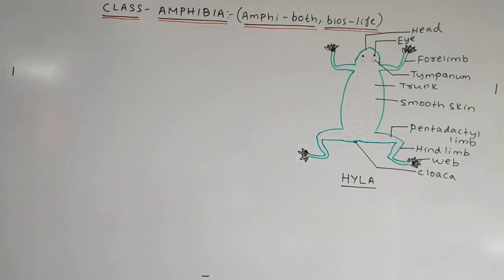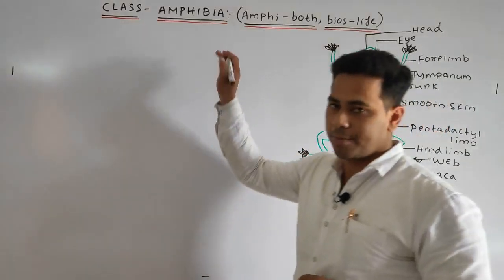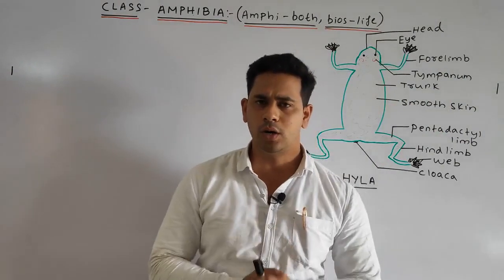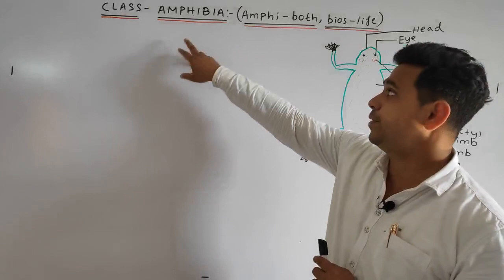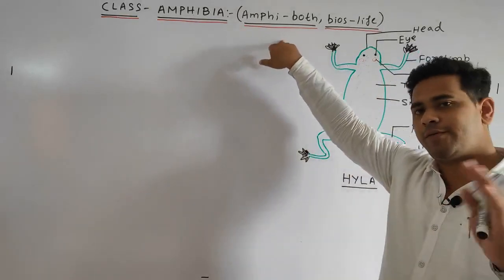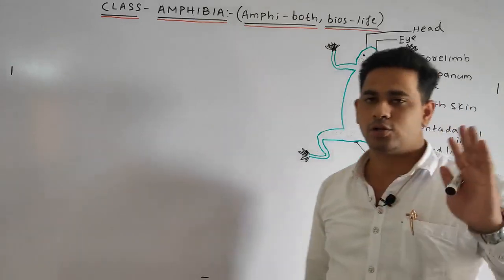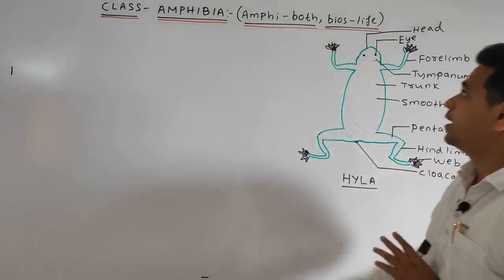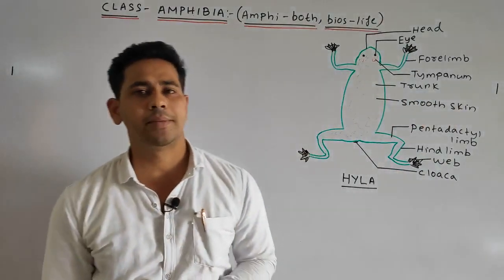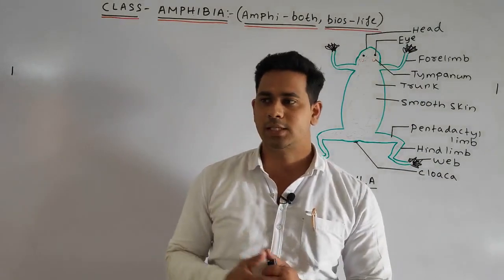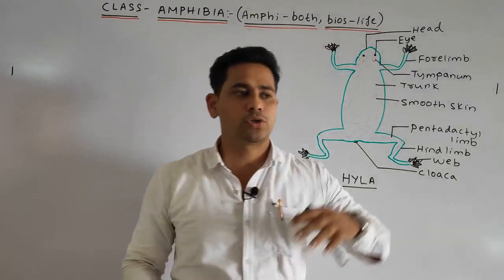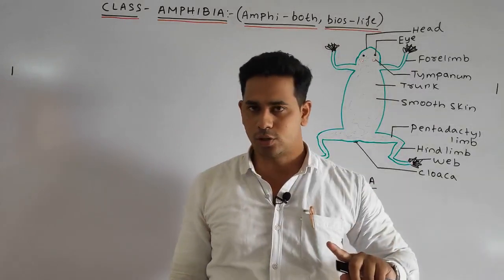Now come to some general points under the class Amphibia. Students, if we go by the word meaning, amphi means both, meaning they can survive on land and also in the water. And bios means life, meaning those organisms which can survive in both habitats. That is why they are called terrestrial, and also aquatic.